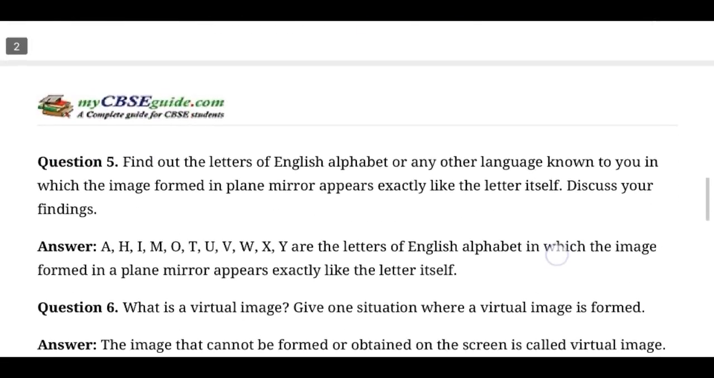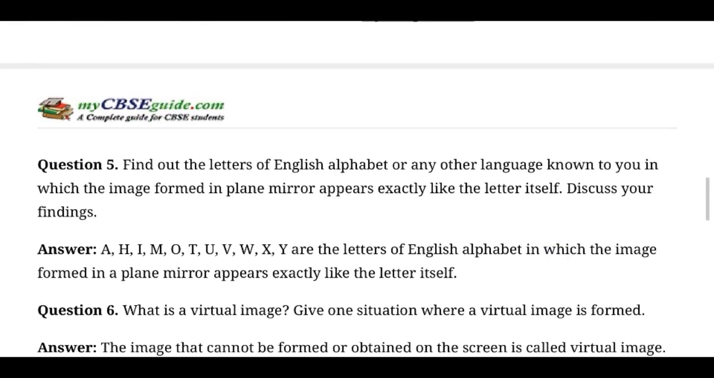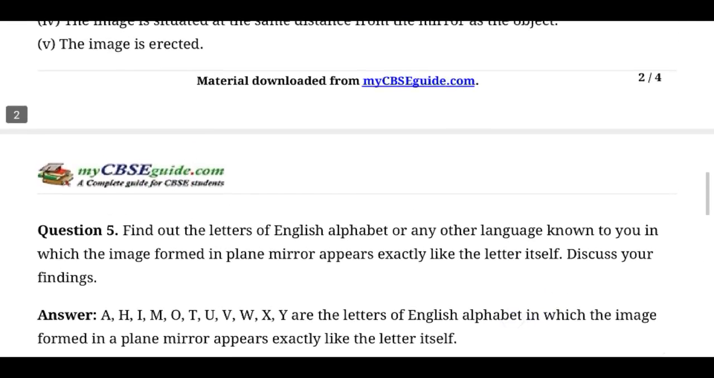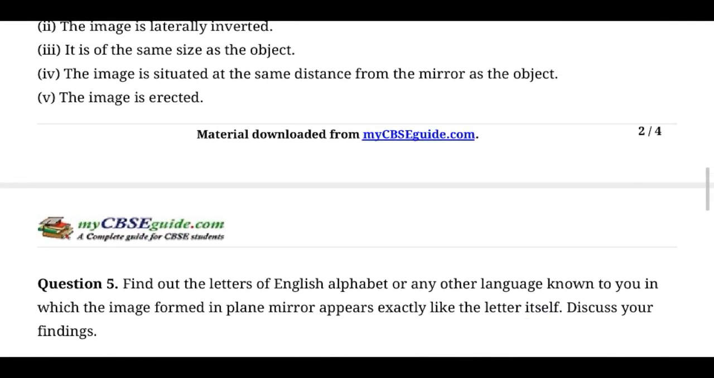And find out the letters of the English alphabet, or of any other language known to you, in which the image formed in a plane mirror appears exactly like the letters used. Discuss your findings.